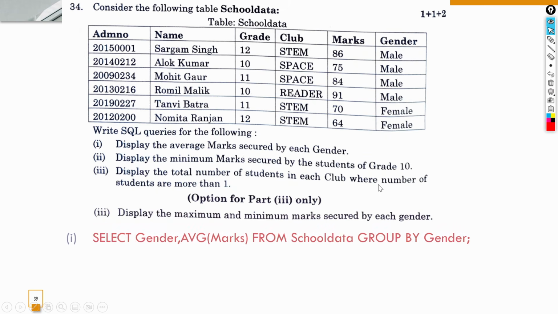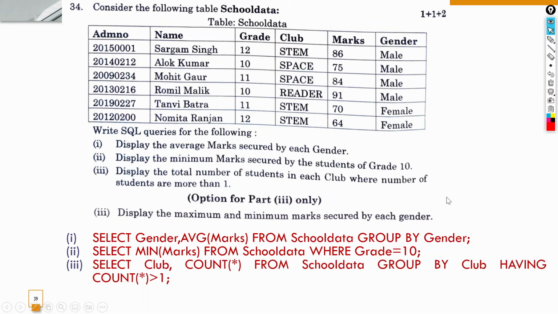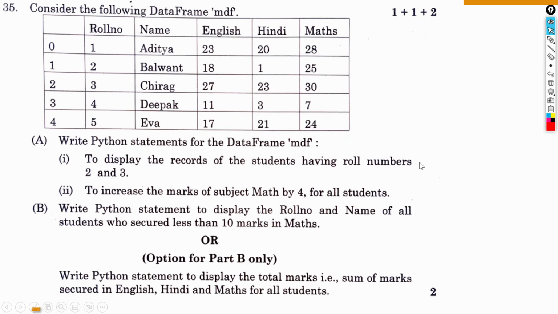Okay, so the correct answer for the first one was select gender, AVG marks from school data, group by gender. Second was select min marks from school data where grade is equal to 10. Third is select club, count star from school data, group by club having count star greater than 1. And the or wala jo part tha, that was select gender, max marks, min marks from school data, group by gender. Let's move on to the last question, that is question number 35.